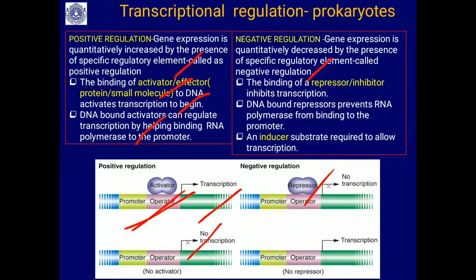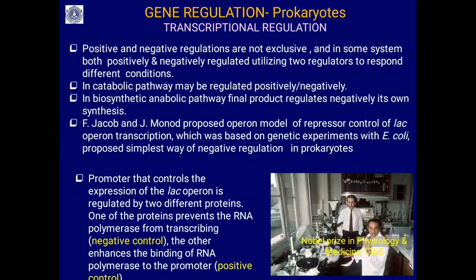The DNA-bound repressor prevents the RNA polymerase from binding to the promoter region, so there is no transcription. In the presence of an inducer, the substrate required to allow the transcription, the repressor cannot bind, so transcription takes place. So this is called negative regulation.